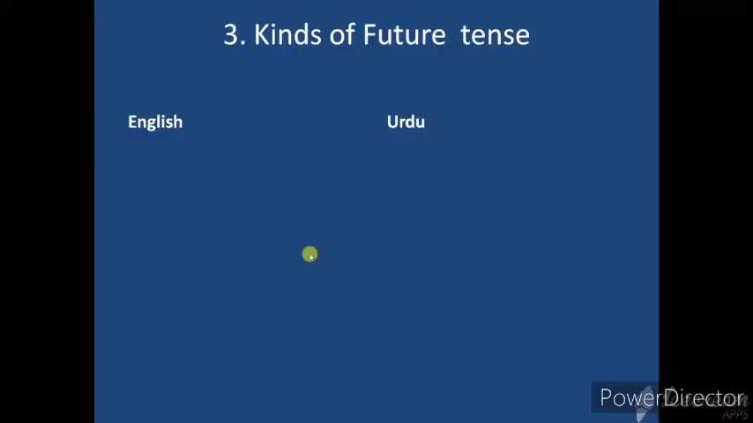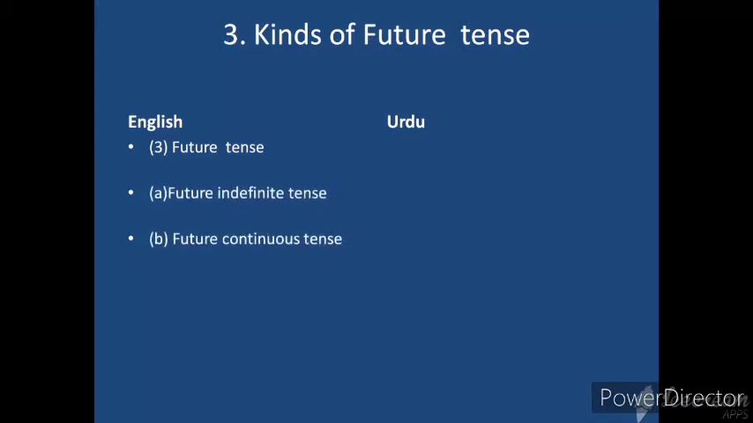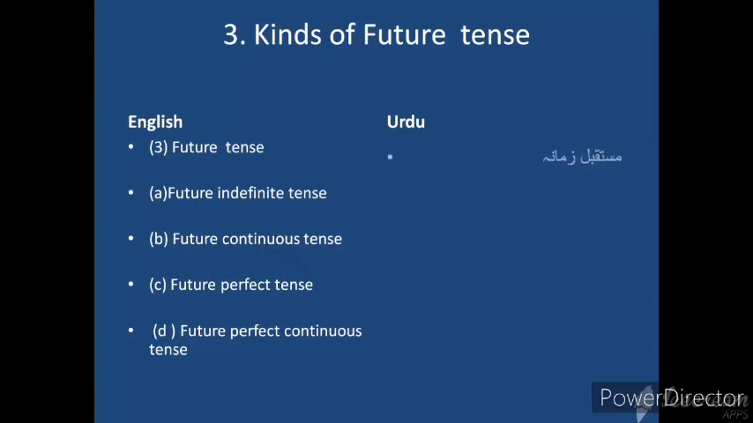Kinds of future tense. Future tense has four kinds: future indefinite tense, future continuous tense, future perfect tense, future perfect continuous tense.